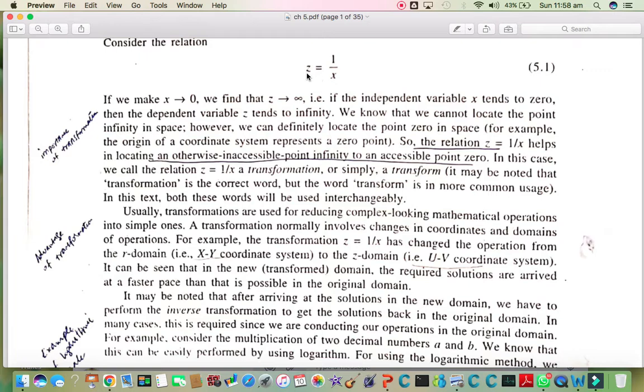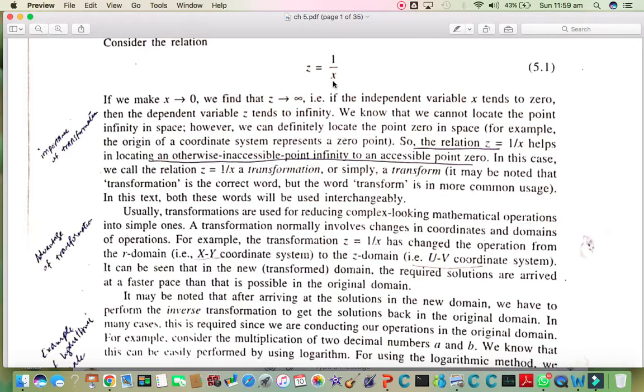If the problem was in the z system, then it would require a lot of mathematical knowledge and be a complex problem to solve in the z system, although it will be solved in that coordinate system as well, but by transforming it into the x coordinate system the solution of the problem arrives at an